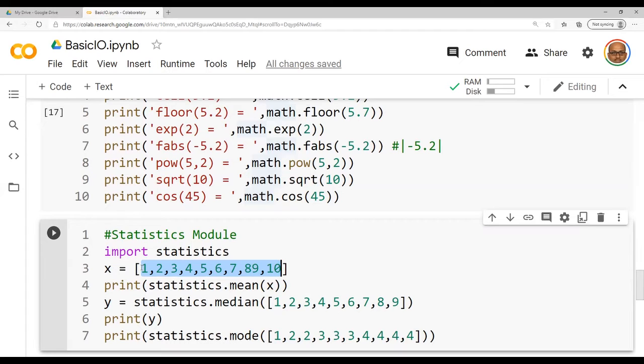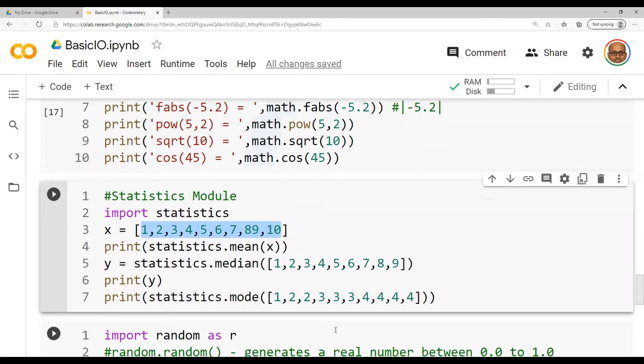Median means the middle value among the 9 numbers. The middle value is 4.5. With respect to mode, a value which is getting repeated, we call it a mode. Here 1 comes 1 time, 2 comes 2 times, 3 comes 3 times, and 4 comes 4 times. So the answer for mode would be 4. Now let us run this particular code.